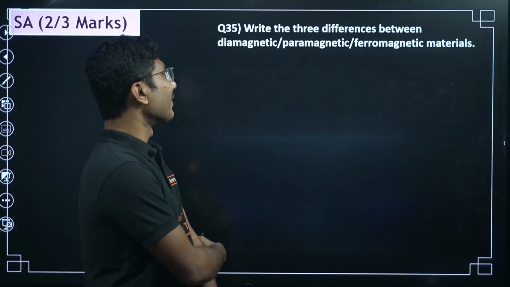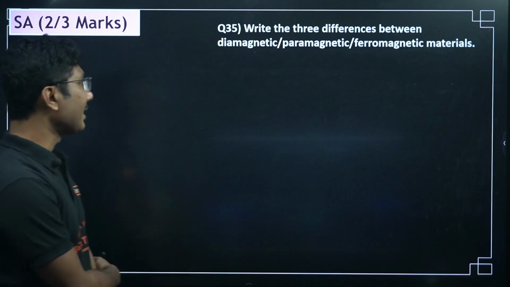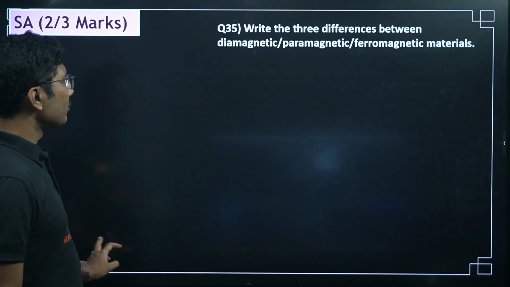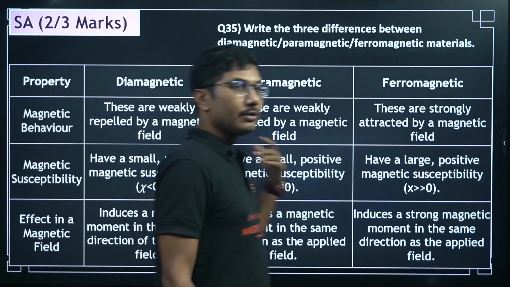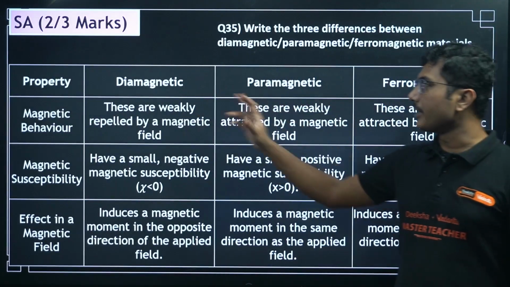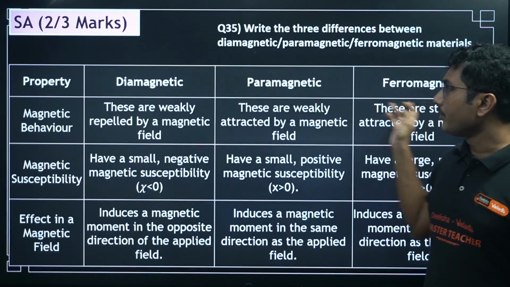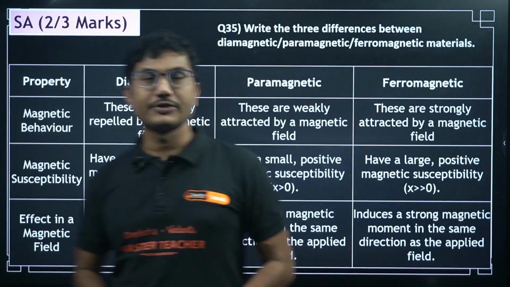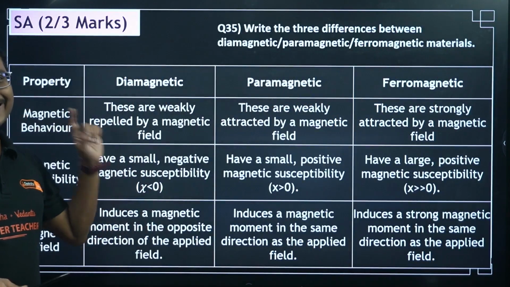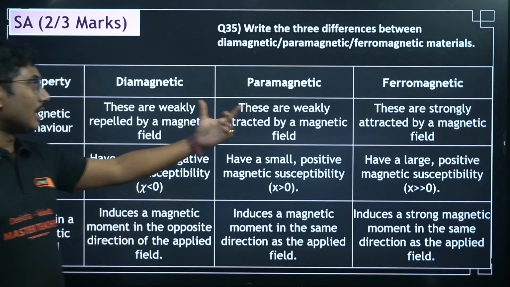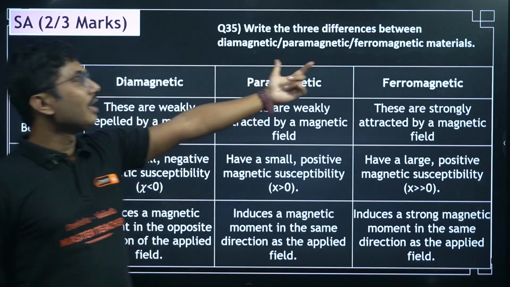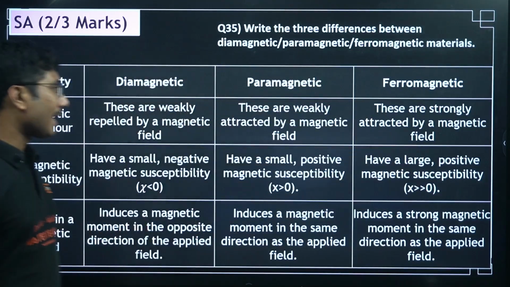Now write 3 differences between diamagnetic, paramagnetic and ferromagnetic material. This is a common difference table. If you remember this table, you can answer any combination of questions, dia, para, ferro, through this single table. That's why it is very important to remember the entire thing. So, property: magnetic behavior. Diamagnetic materials are weakly repelled by a magnetic field, paramagnetic materials are weakly attracted by a magnetic field, and ferromagnetic materials are strongly attracted by a magnetic field.